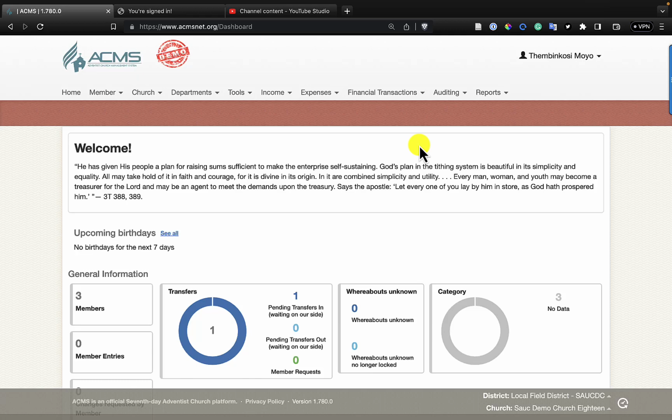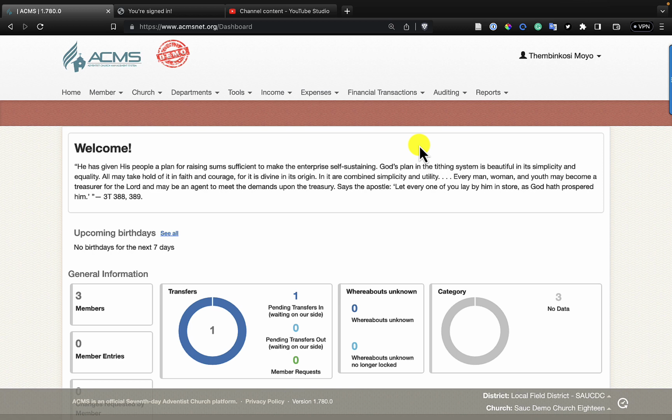Hello everyone. Today we are going to be dealing with a case where you have received an anonymous, not yet a member slash anonymous receipt, and the member then approaches you to inform you that they have not received their receipt, they have not seen it on 7Me, and they have not even seen it on the receipt on the history of giving. So this is how we deal with that situation.